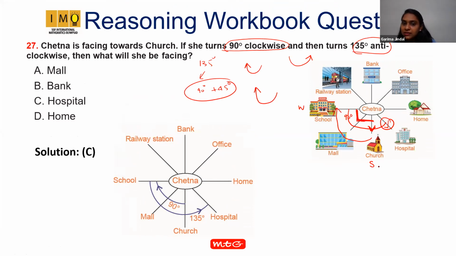Now, just assume here is 6 and there is 9. And if the clock moves, it moves like this, not like this. Am I right? So, when Chetna is moving 90-degree clockwise, she is turning towards school, not home. Okay?